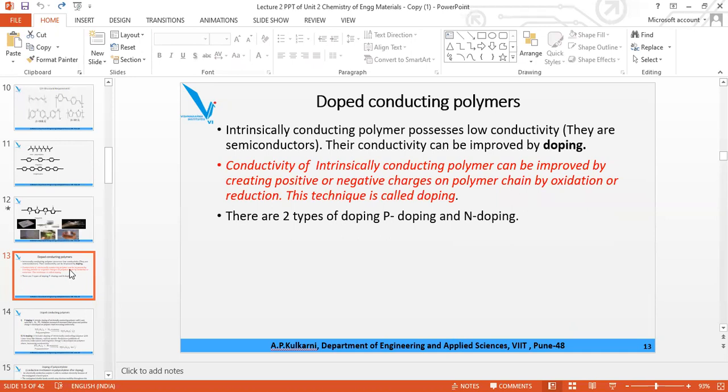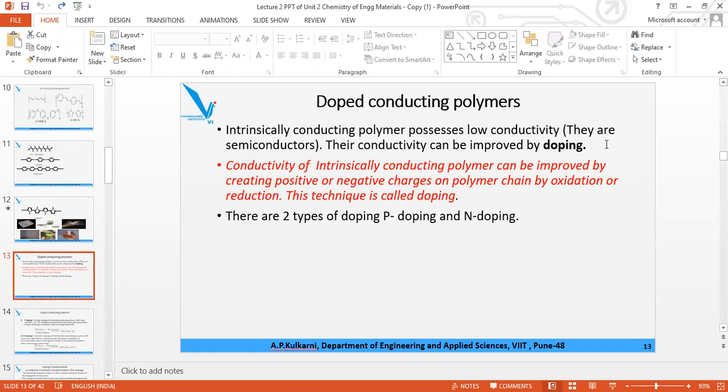Now ICP, even if they are conducting ones, their conductivity is very less. Therefore we have to increase the conductivity, and that process is called the doping process. The process by which we can increase the conductivity of ICP.